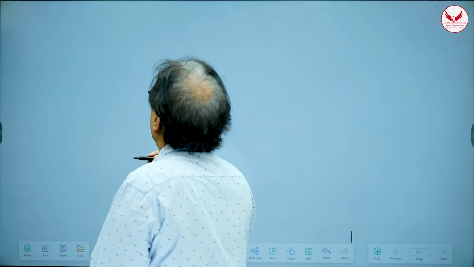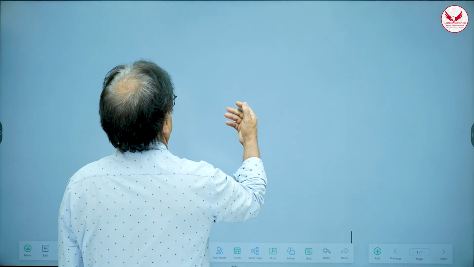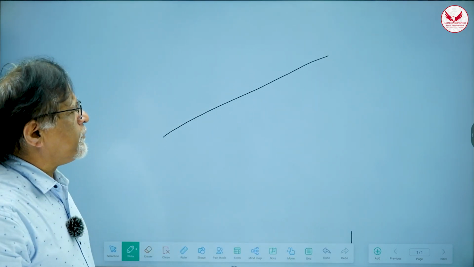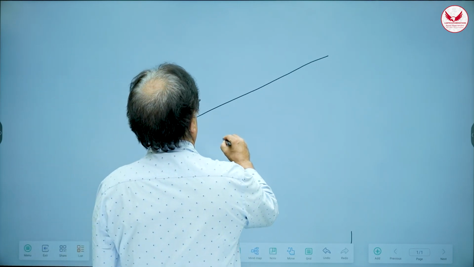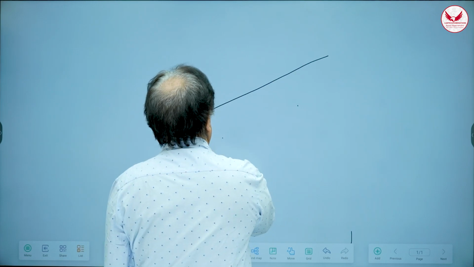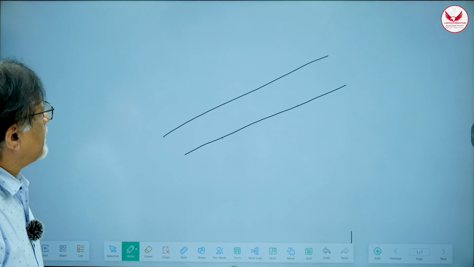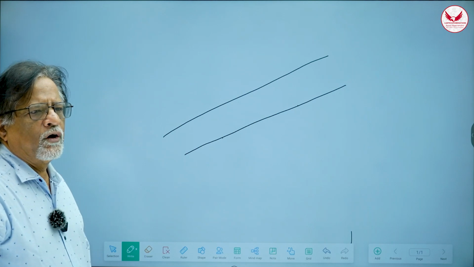In order to be a point on the straight line, every point has coordinates x and y, and those x and y will satisfy a certain relation between them. That relation is called equation of straight line or equation of locus, correct? So now this is a straight line. In order to draw a unique straight line, you need at least 2 points on the straight line. So suppose I know this point and I know this point, then I will draw a straight line. The unique straight line can pass only through these 2 points, okay? So therefore, I should know at least a pair of points on the line, correct?